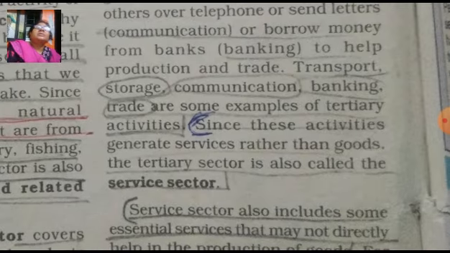Since these activities generate services, what is the aim or significance of this activity? The tertiary sector or service activity generates services rather than goods. Instead of direct production of goods, there is no goods production here, but it generates the services related to the goods. The tertiary sector is again called the service sector.